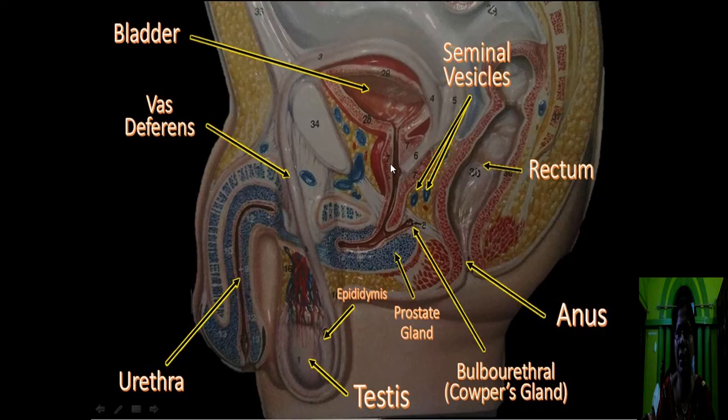Then this is the urethra which passes through the prostate gland. Then this is the prostatic urethra. Then this is the membranous urethra. Then the last part of urethra is known as penile urethra, which opens outside through this opening. This is known as genital orifice. In this structure, you also see the seminal vesicles. And this is the rectum, where the undigested foods are generally stored and released outside through the anus.